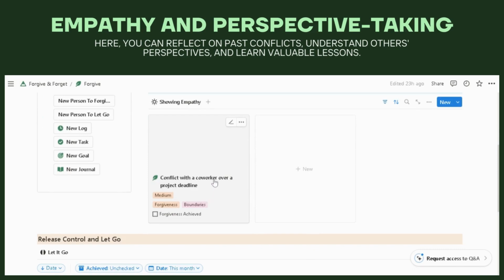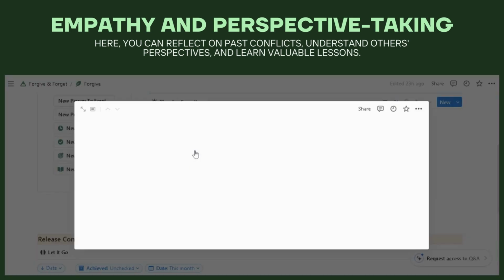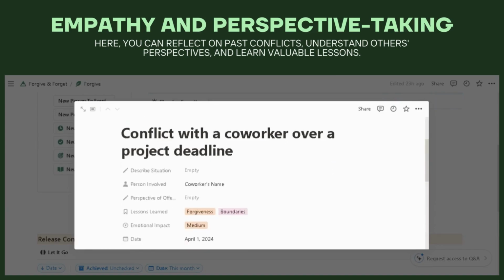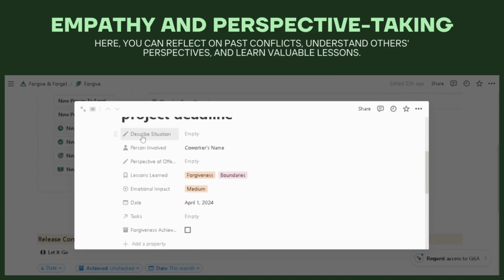Here you can reflect on the past conflicts, understand others' perspectives, and learn valuable lessons. Simply fill in details like the situation, the person involved, the lesson learned, and so on.